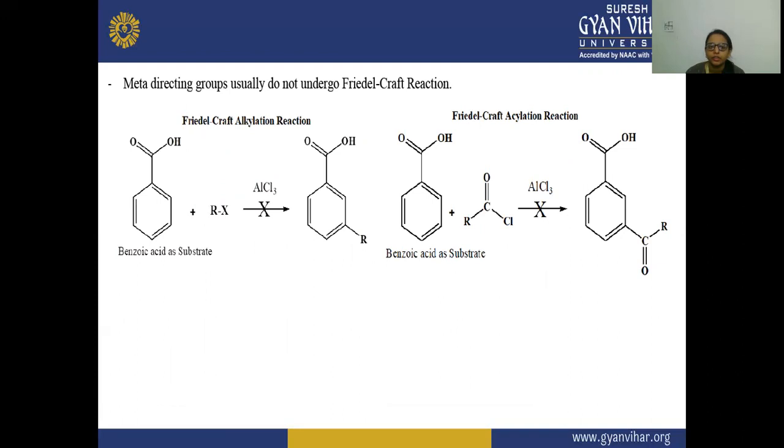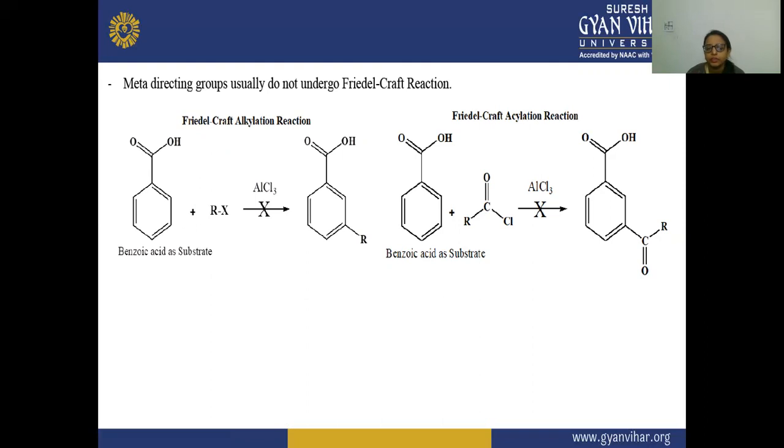Next, meta-directing groups usually do not undergo Friedel-Crafts reaction. As you can see in this reaction, benzoic acid is acting as a substrate with RX, and due to the presence of anhydrous aluminum chloride, a strong Lewis acid, the Friedel-Crafts alkylation reaction does not occur.